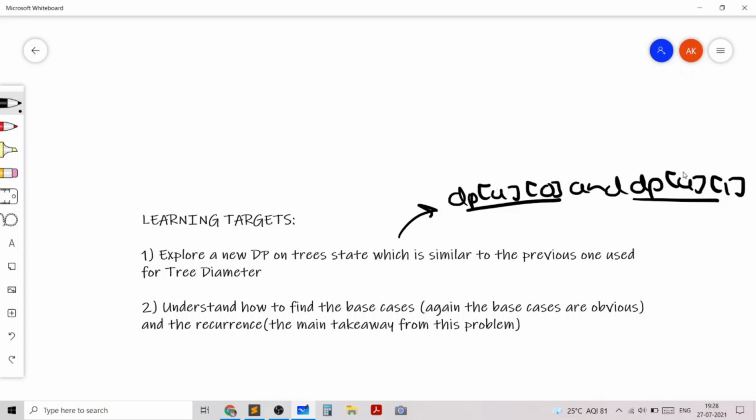And we understood how to find the base cases and the recurrence for the DP state from this problem. In the next few videos, I'll be covering similar DP on trees problems with interesting DP on tree states which are interlinked with each other, and they are not just random DP on trees problems. So thank you for watching this video.